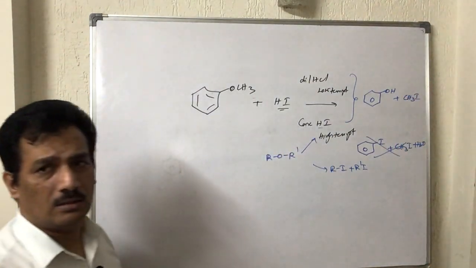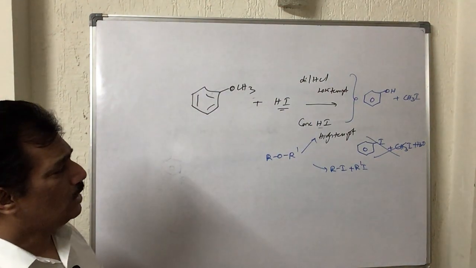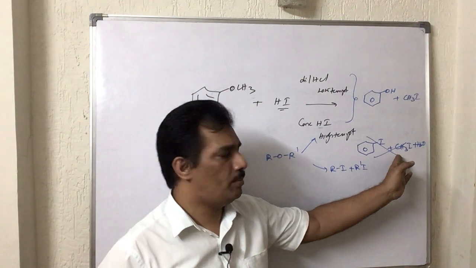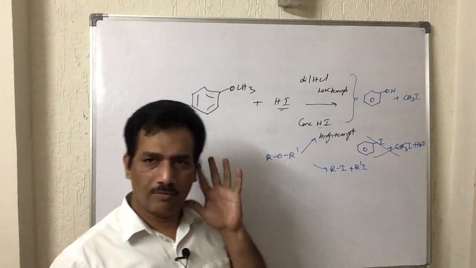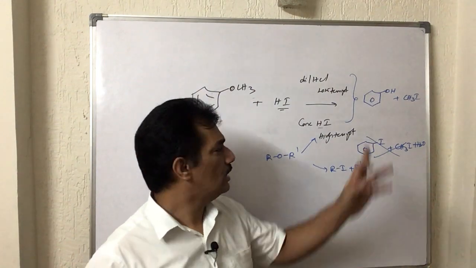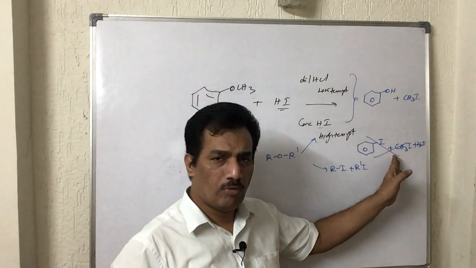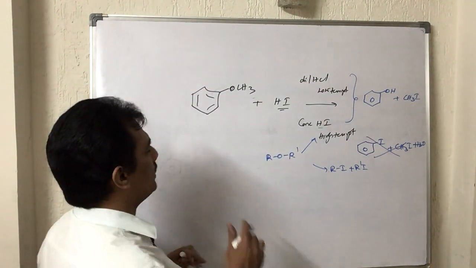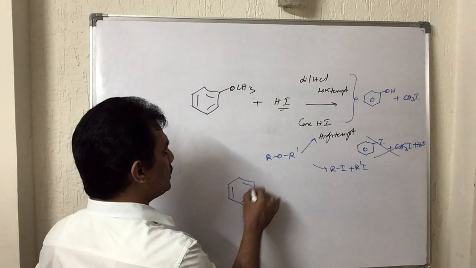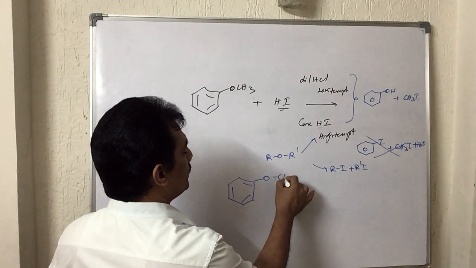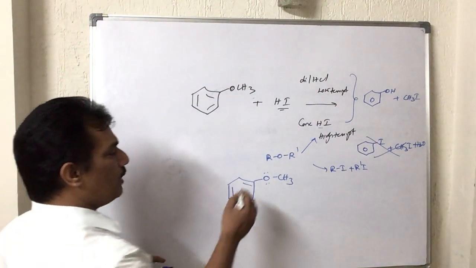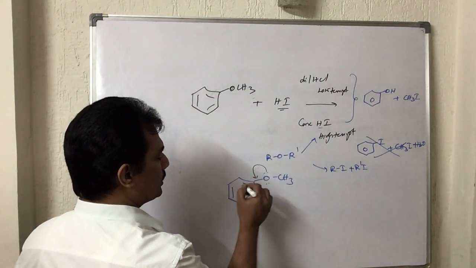Again, the reason why it is happening like that, and why it is not happening even at extremely high temperature: generally, in normal chemistry conditions, high temperature may cause cleavage, but here even at high temperature it is not forming. The reason is simply this: in this methoxy group, the oxygen which is bonded to the benzene ring has two lone pairs, is it not? And one of these lone pairs is contributed for conjugation.